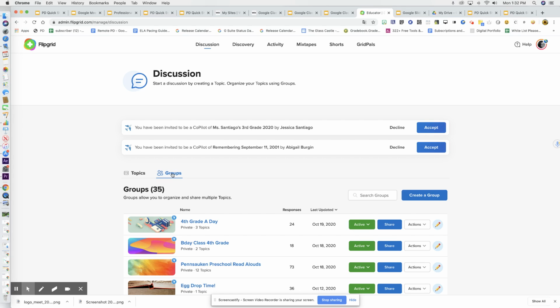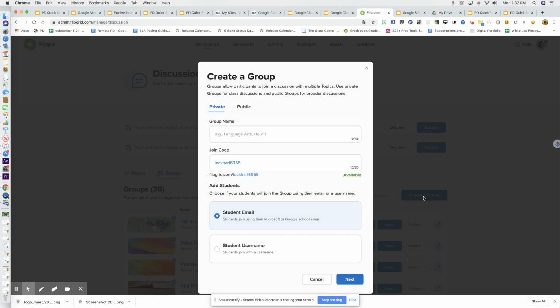So if you wanted it to be your third period health class, you could create a group, type in third period health. We want to keep it private because public means that anybody can access it, and we don't want to do that for our students. You can leave this join code. You don't even need it. I don't use it. It's fine.